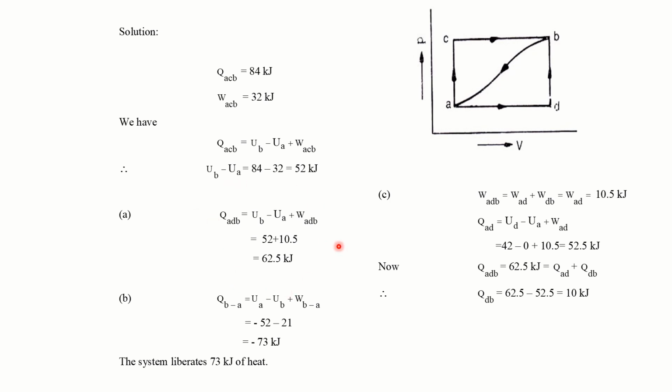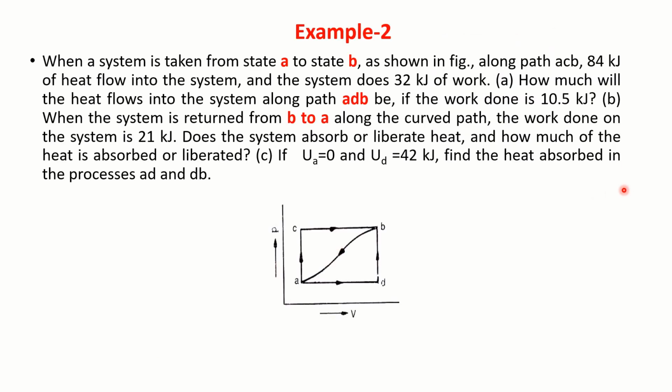Now let us see the second part of the question. When the system is returned from B to A along the curved path, the work done on the system is 21 kilojoules. Does the system absorb or liberate heat, and how much heat is absorbed or liberated?